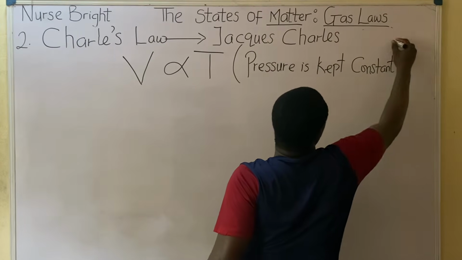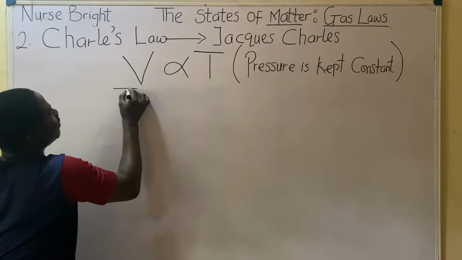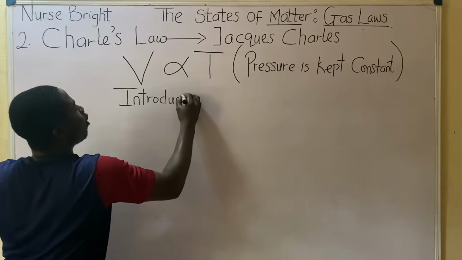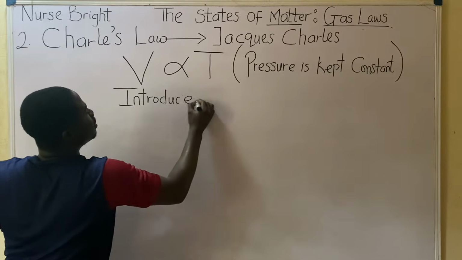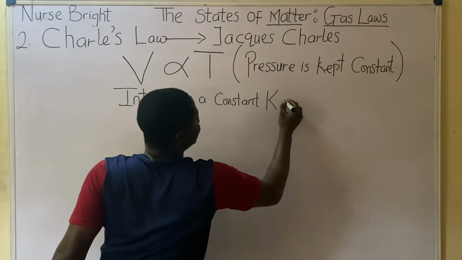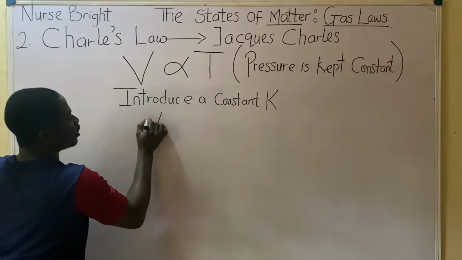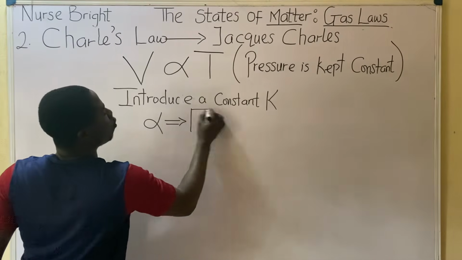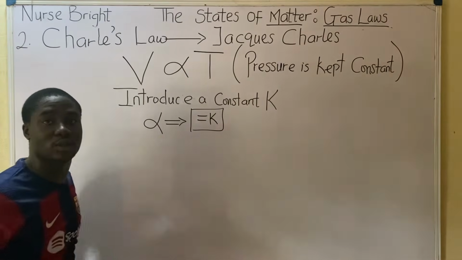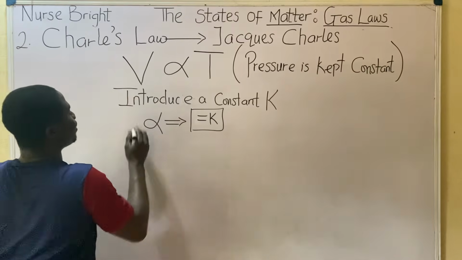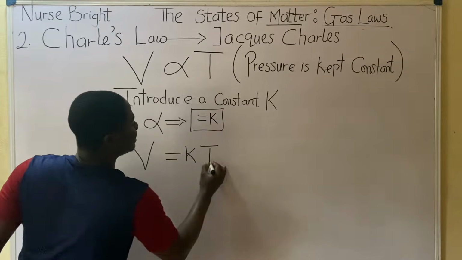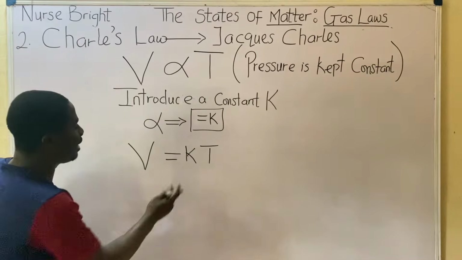So this is actually interesting. Remember I said that we then work through this mathematical expression by introducing a constant K. The proportionality sign will be changed to equal to and K, which I've explained to you in Boyle's law. So let's work it out. V will now be equal to K and T. Are you following me? So then let us make K the subject.